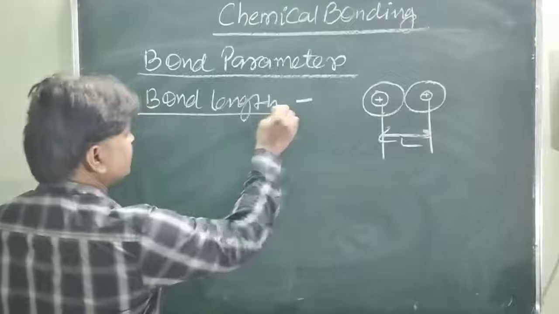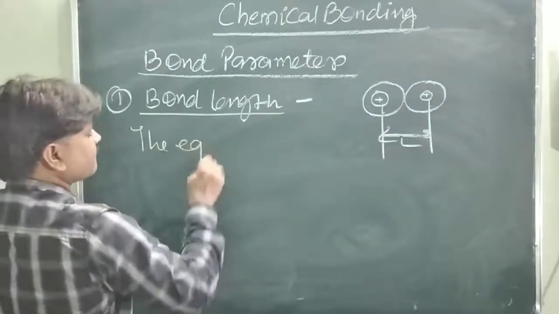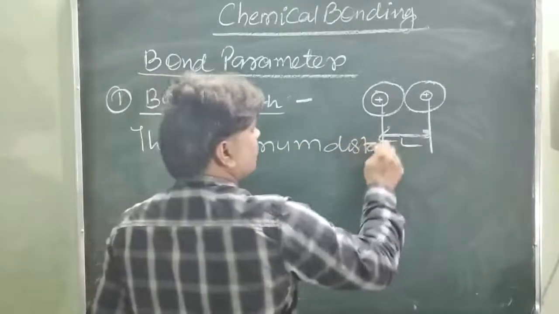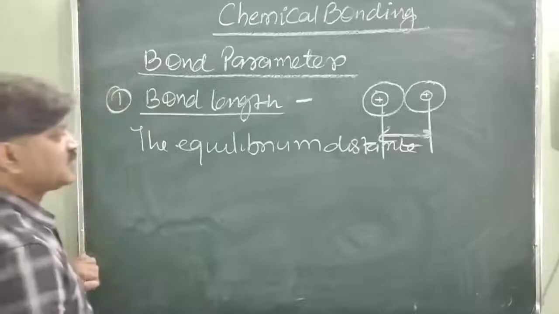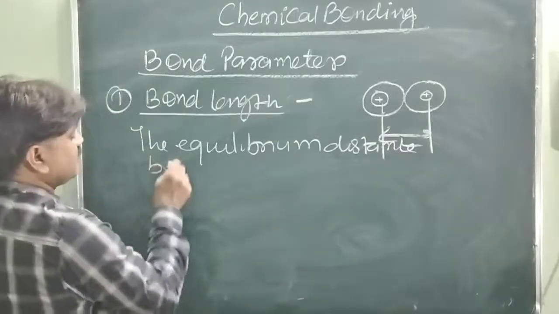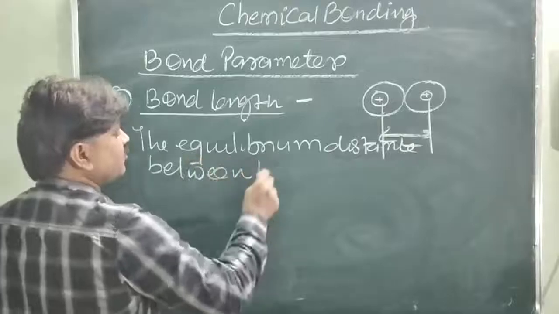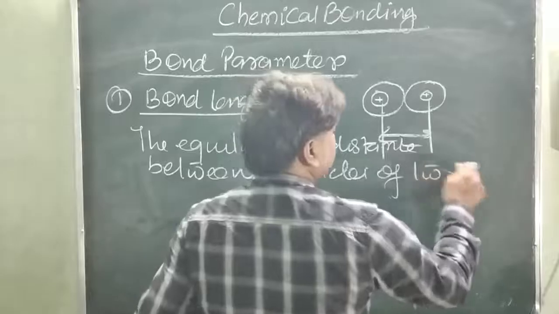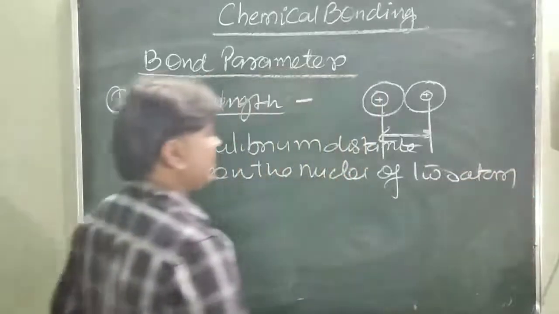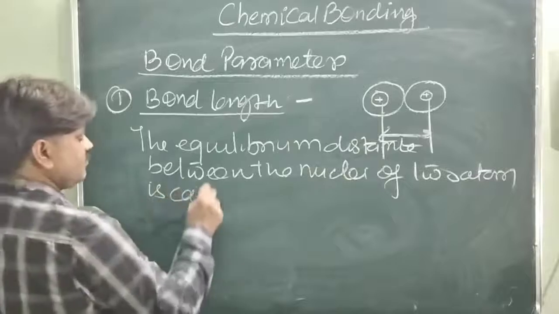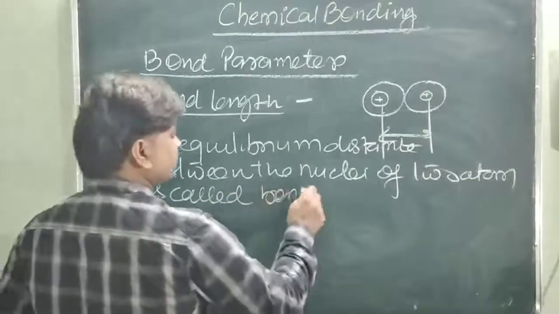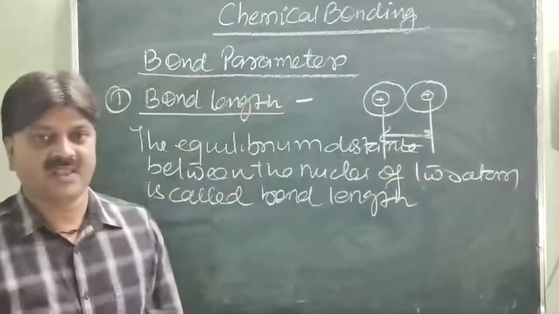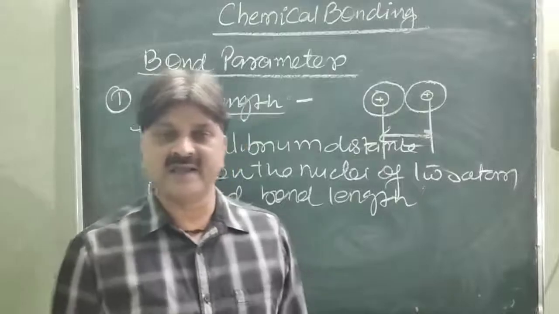The equilibrium distance between the nuclei of two atoms is called bond length, which is measured in terms of the covalent radii and the van der Waals radii.